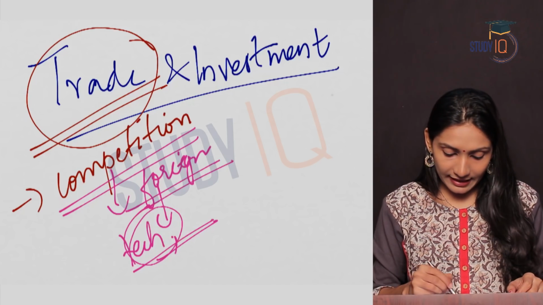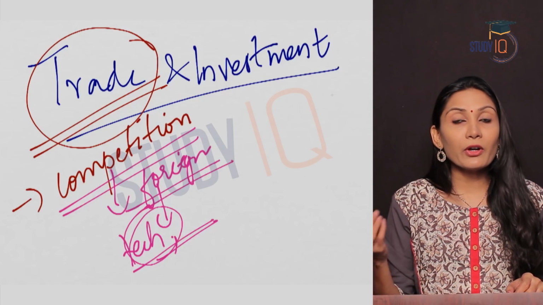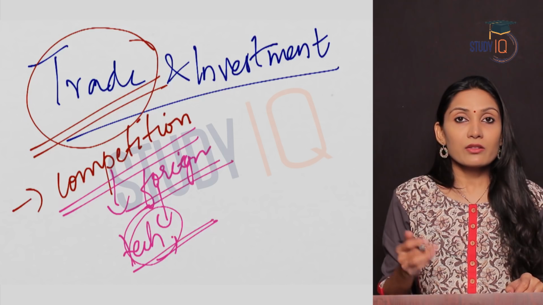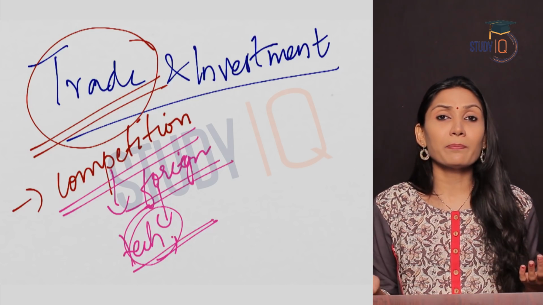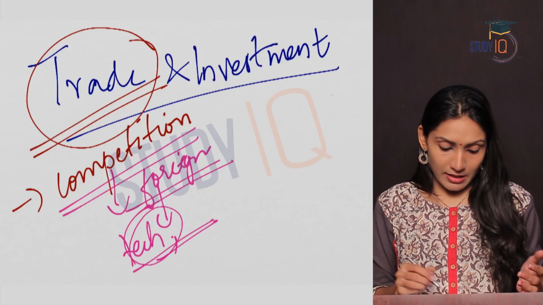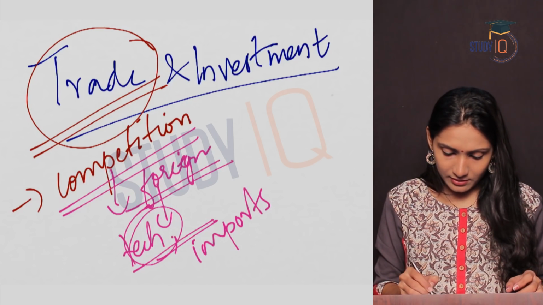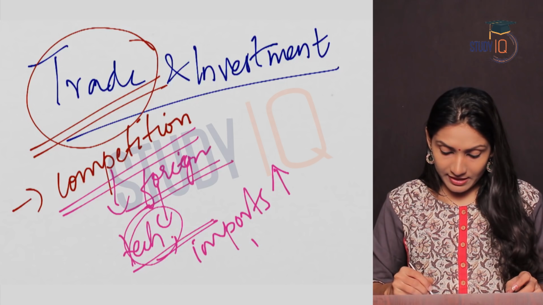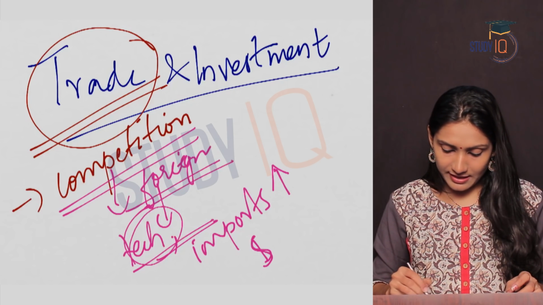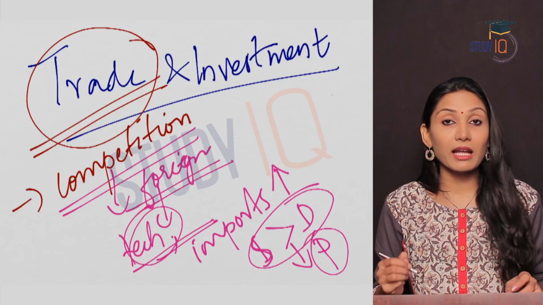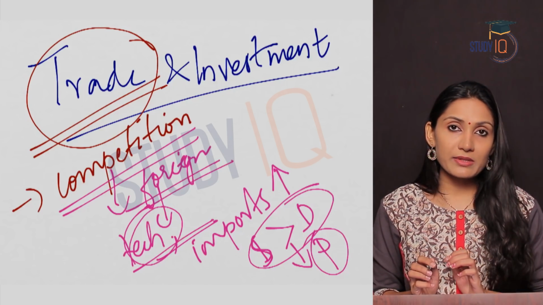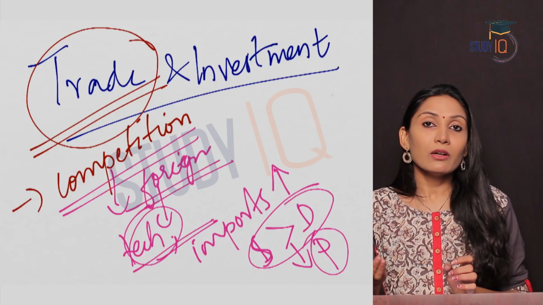We have also said that licensing was abolished. Import licensing was also taken away. So more imports came into Indian economy, which means that we had surplus of commodities in the market. So imports increased. There was more supply in the market, supply more than the demand, which led to decrease in prices in the market. Inflation reduced. When supply is more than the demand, what will happen?